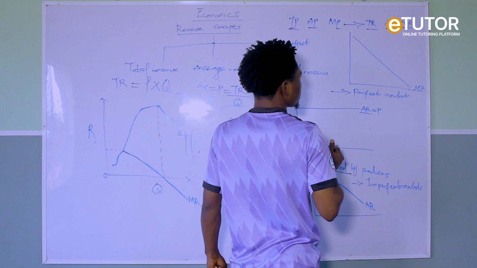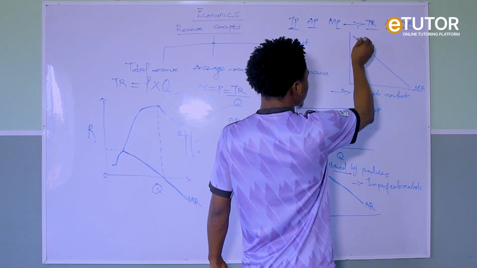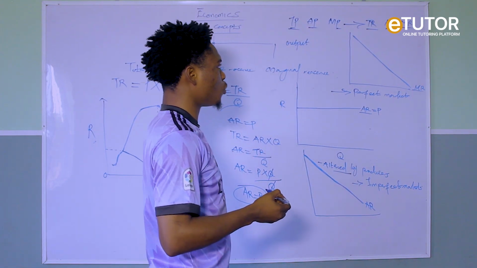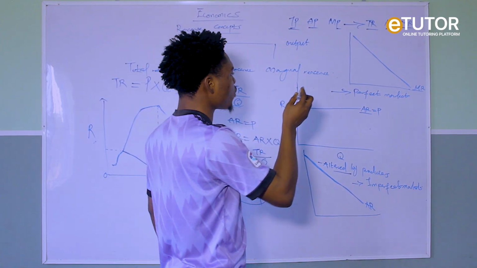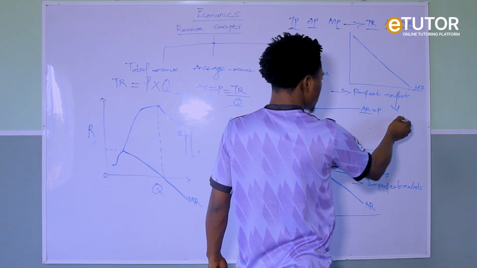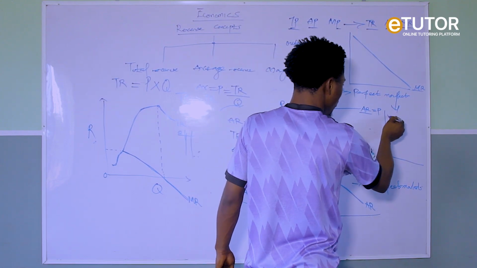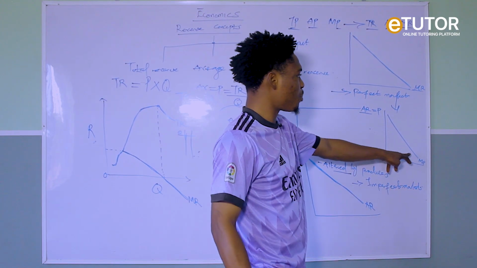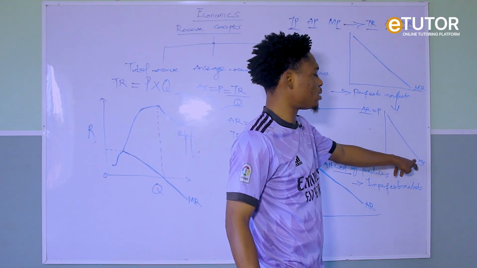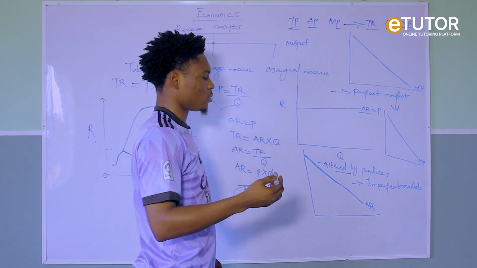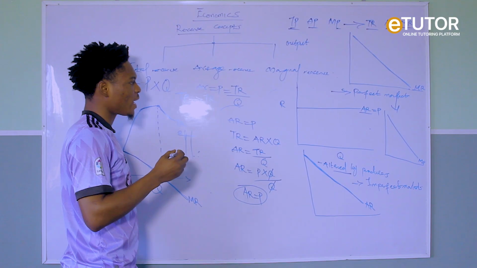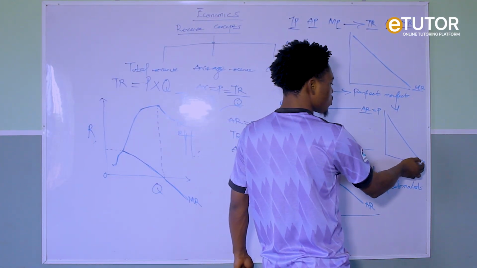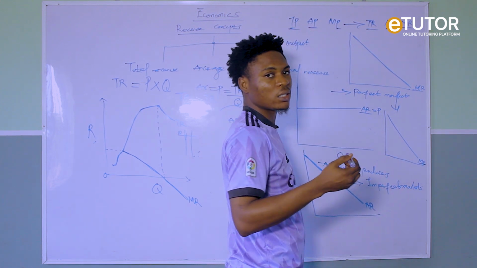So what does that mean? It simply means our MR will fall, as it is downward sloping. And if your MR is like this, it simply means your AR is also going in this direction. It simply means your MP is also going in the same direction. Now why? It is because your total product is as a result of the relationship between the marginal product and the total product.